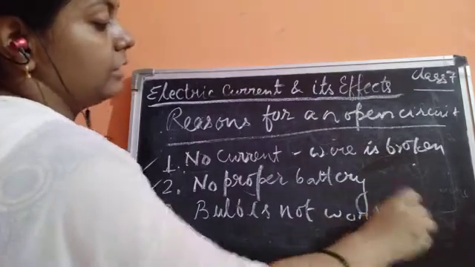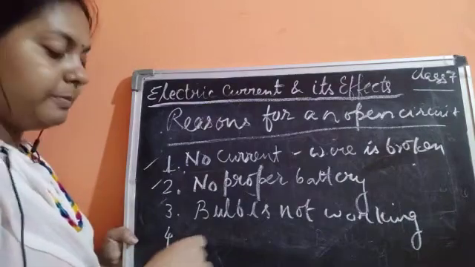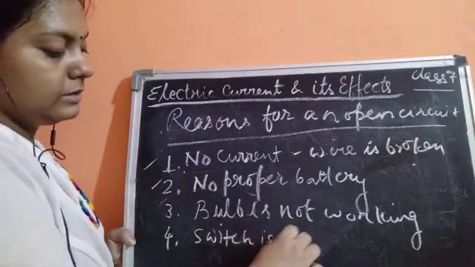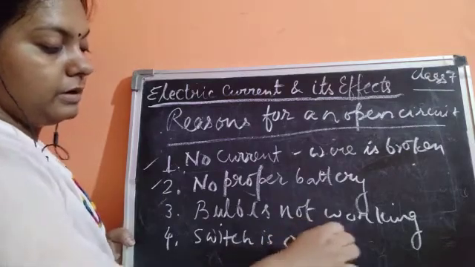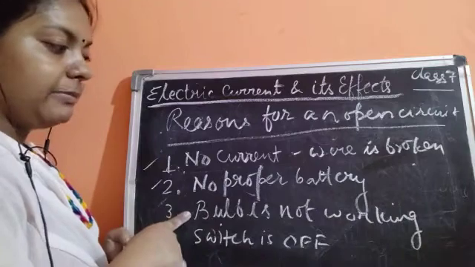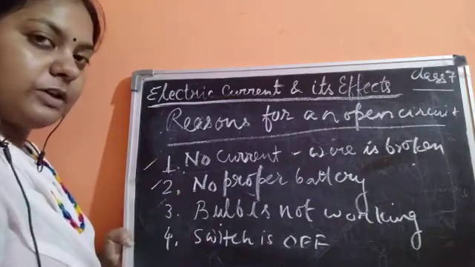Next, another reason for an open circuit could be that the switch is off. If the switch is off, no bulb will glow. If the bulb filament is broken, no bulb is going to glow or no current is going to pass.